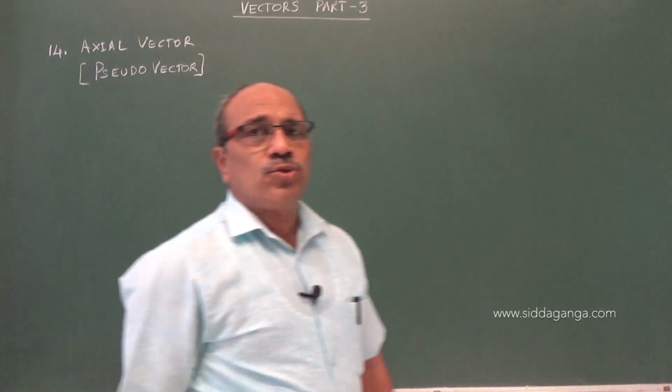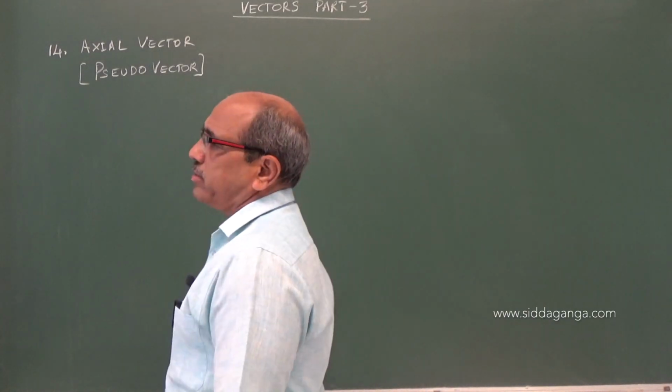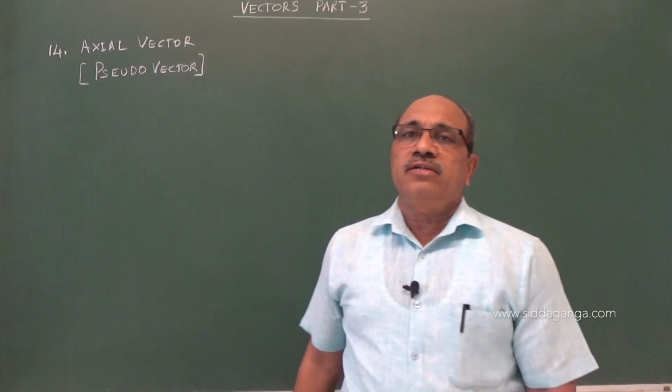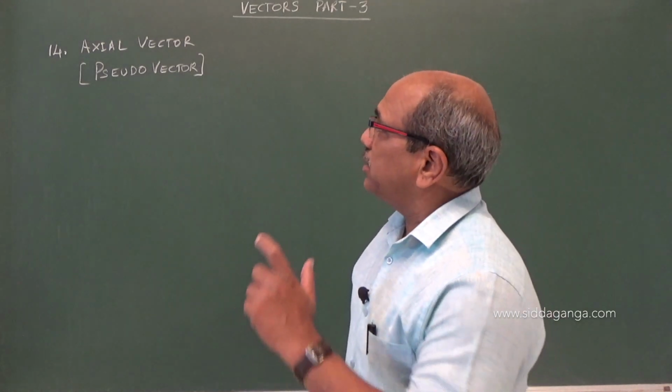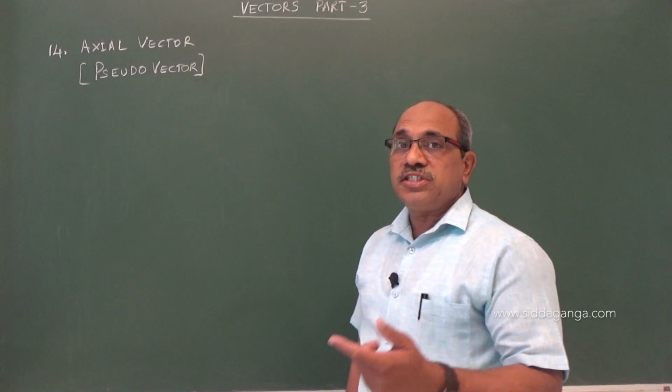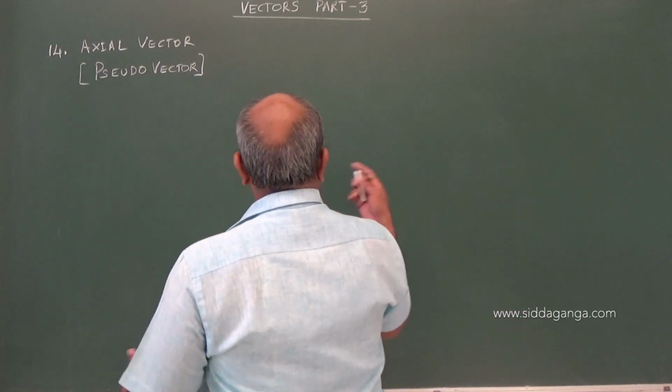An axial vector, or pseudo vector, does not have an initial point or an end point, but only represents the direction. We call it an axial vector, which acts along the axis. You can understand it better with one example.